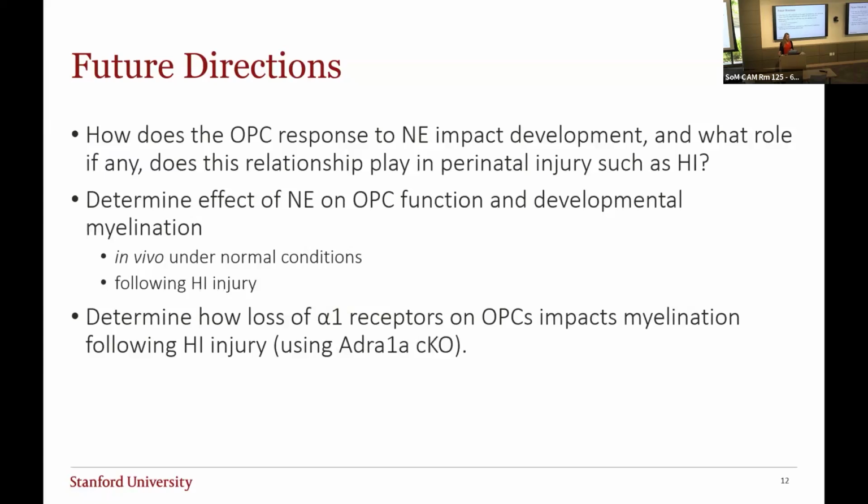ADRA1A is the gene responsible for alpha-1 receptor expression in OPCs. And so we'll be able to conditionally knock out alpha-1 receptors in OPCs and see how that impacts myelination in response to HI injury.